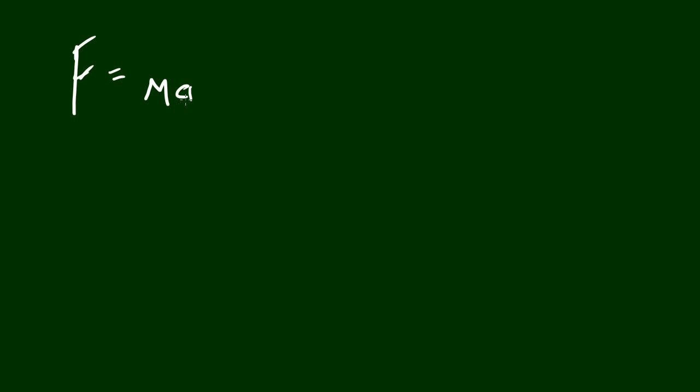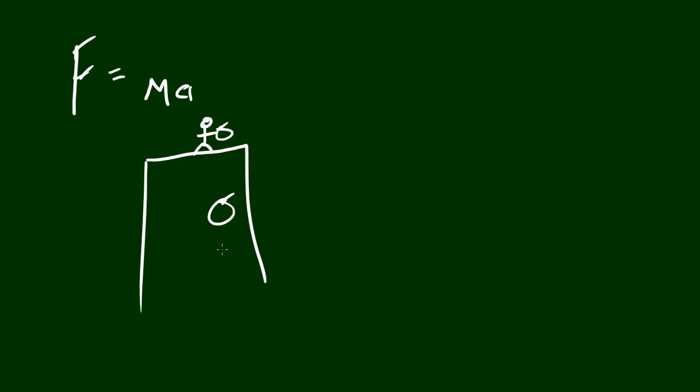Basically, if we wanted to figure out the acceleration of something and we had the force and the mass, we could do that easily by plugging in the variables and switching things around. That's rather easy to calculate. So let me go ahead and show you guys a quick example that will help you understand Newton's third law. Say you were standing on the top of a building and you had this big old pumpkin. Now you drop that pumpkin so it's falling freely through the air. Now obviously the force in this case pulling the pumpkin to the ground would be gravity, and we could of course calculate the mass of the pumpkin to figure out its acceleration.